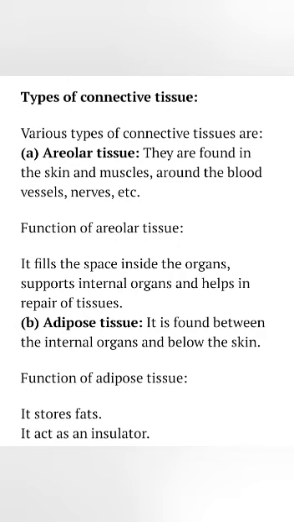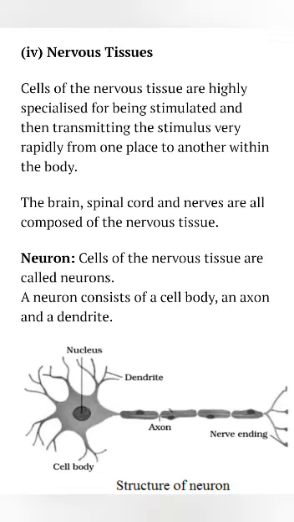The other type of connective tissue is adipose tissue. This adipose tissue is found just below the skin, underneath the skin, because this adipose tissue traps the heat. So it stores fat and acts as insulator. So this is all about your connective tissue.